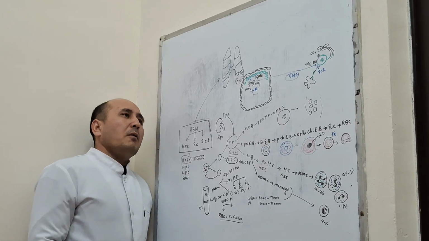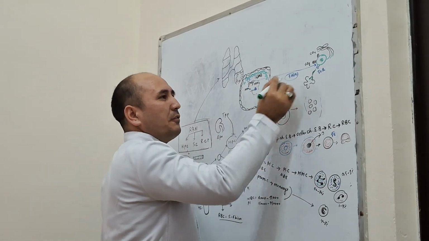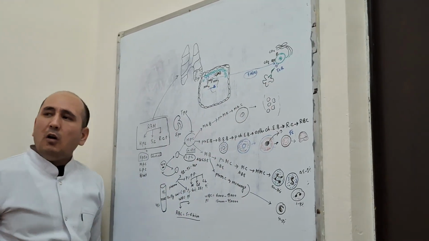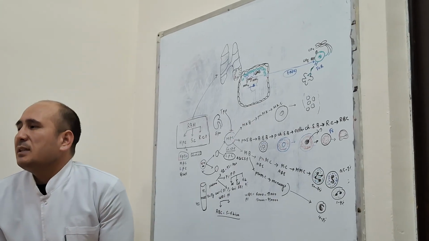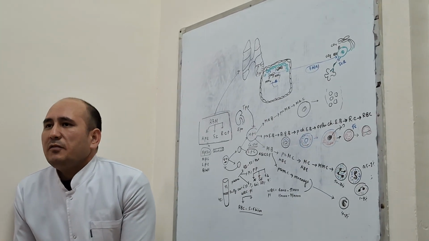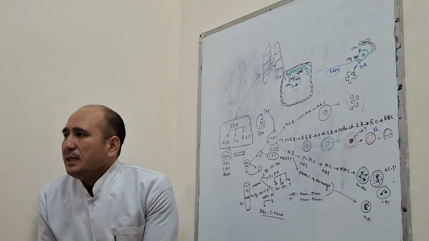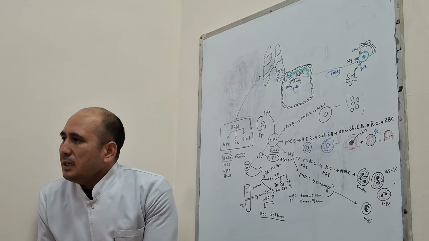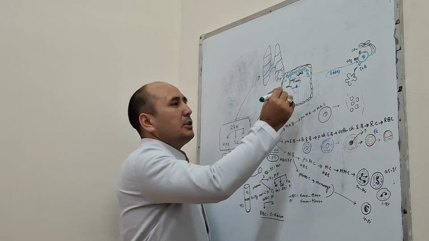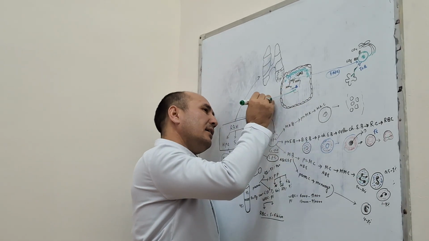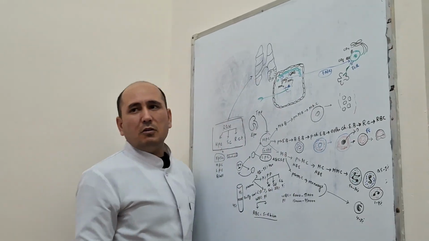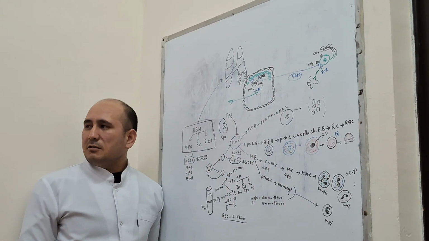Okay, now, after this only 2-3% of the T lymphocytes qualify the first and second selection, positive and negative. Only 2-3%. And then they leave the thymic globule and circulate within the general circulation.